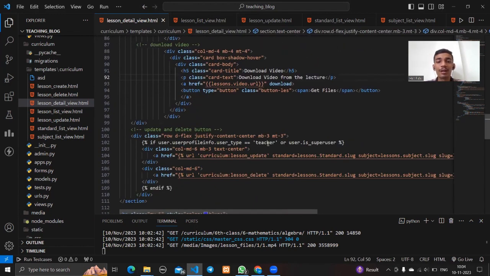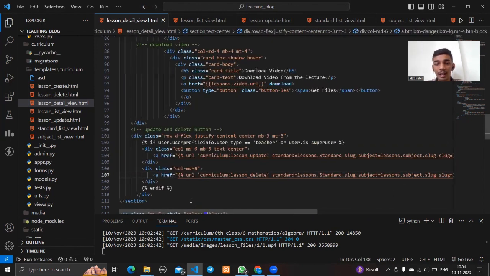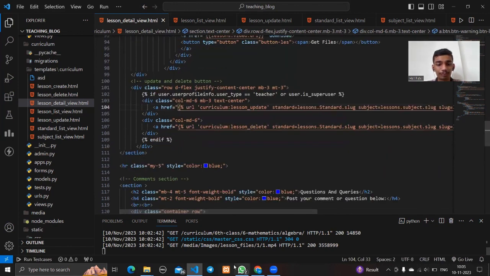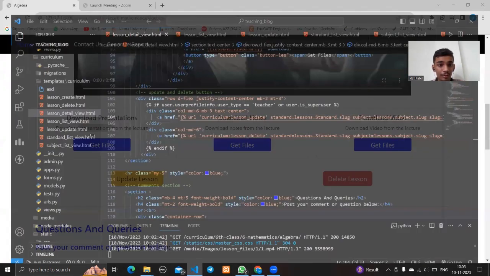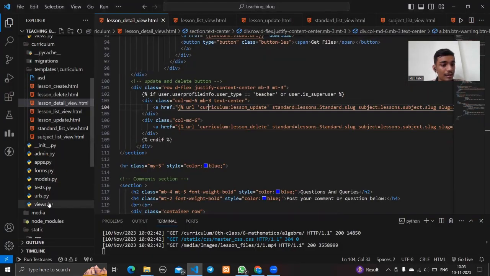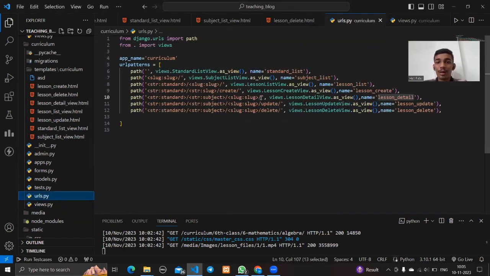And if the teacher has logged in, if the user type is teacher, then only the teacher can have access to the two buttons: update and delete. And we have also set that slug and that URL to redirect to that page. Okay, then there is a comment section that we will see later on.